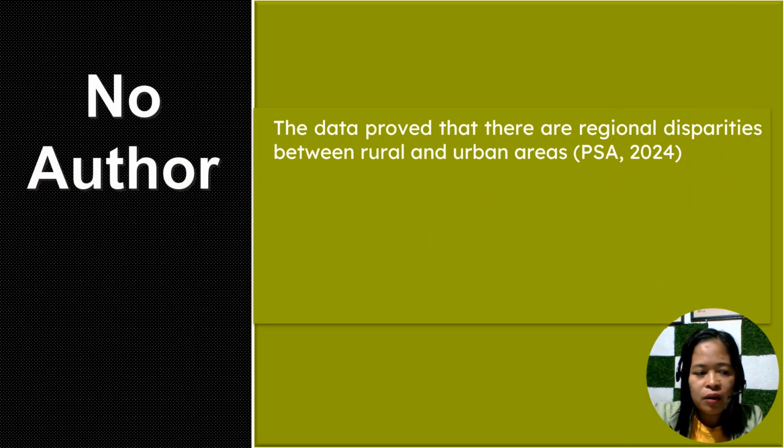What will happen if there is no author found in the journal or the article? This is how we write it: you write the name of the institution or the agency. For example: The data prove that there are regional disparities between rural and urban areas. Then PSA, comma, and then the year of publication.